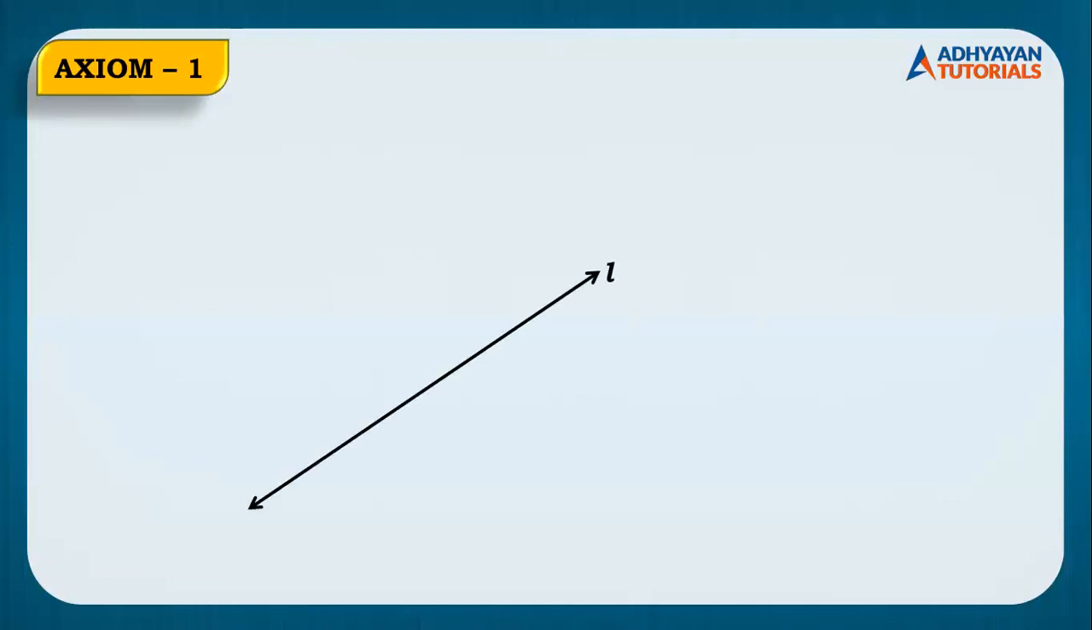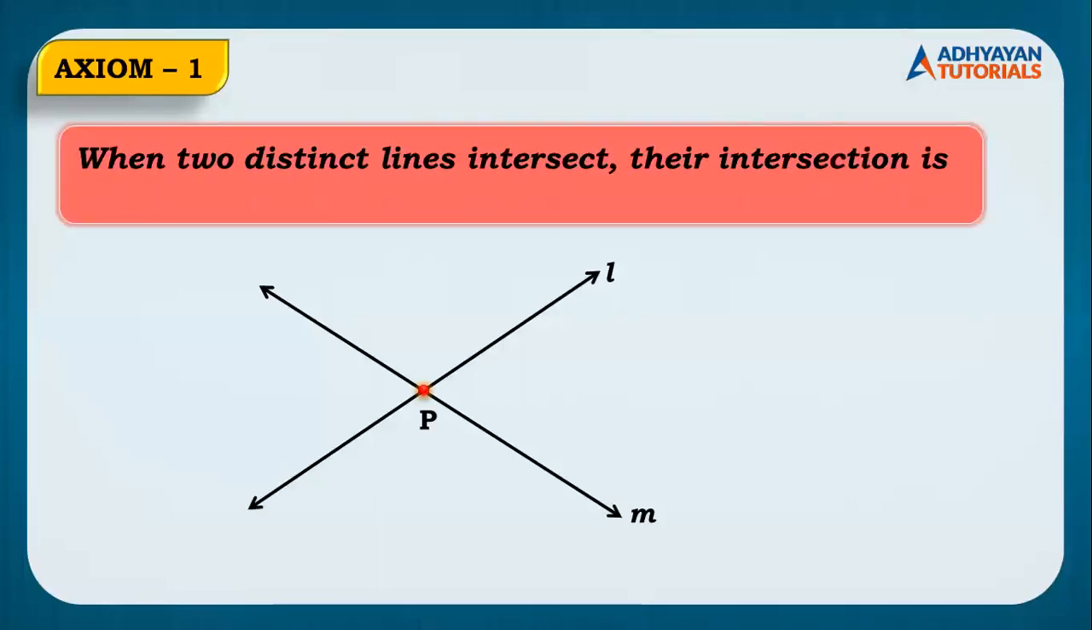I hope everybody is able to see this line L. Now there is line M. Both these lines intersect at a single point P. So what we can understand from here is when two distinct lines intersect, their intersection is exactly one point.